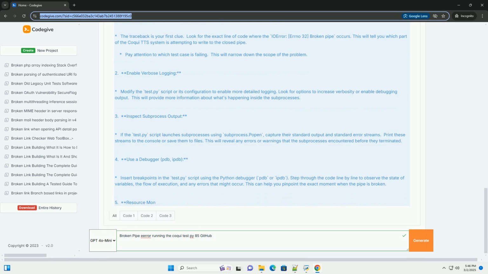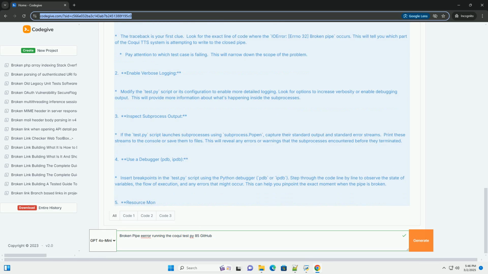8. Environment checks. Double check that all necessary dependencies for Coqui TTS are installed correctly, especially any native libraries, for example CUDA drivers, audio codecs. Ensure that the versions of these dependencies are compatible with the Coqui TTS version you're using.